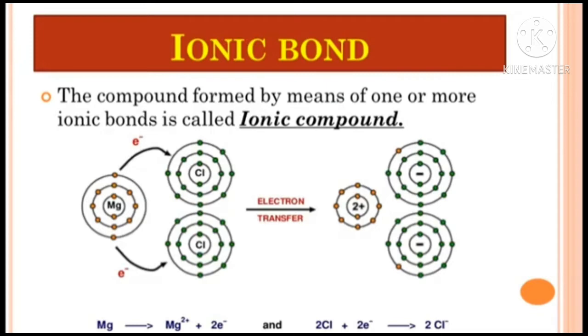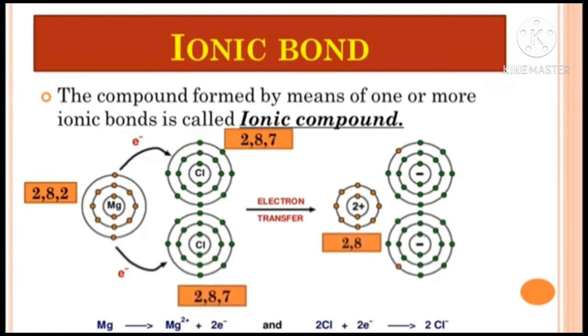oppositely charged ions. Here you can see the electronic configuration of magnesium is 2,8,2, and of chlorine, before accepting the electron, it is 2,8,7. Now after losing the 2 electrons, the magnesium becomes 2,8, and the electronic configuration of chlorine becomes 2,8,8, that is complete.